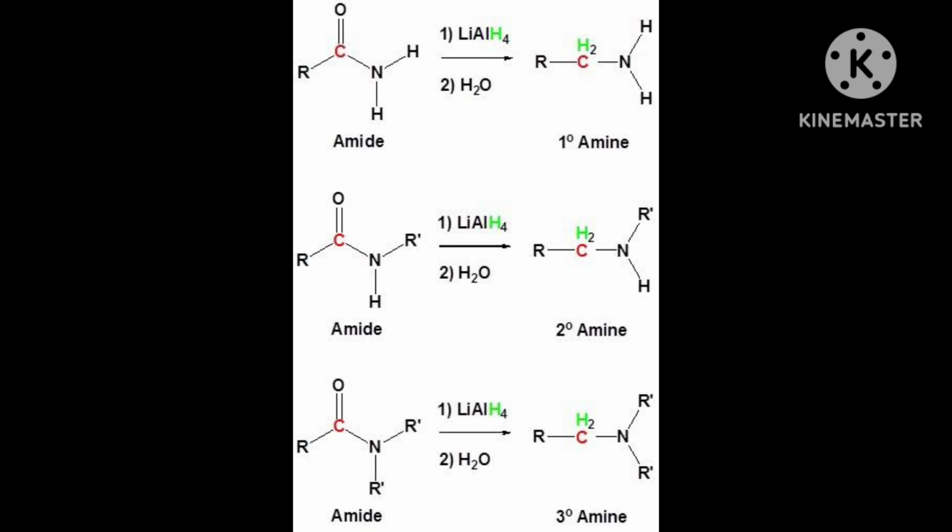First CH3Cl. Cl will go as Cl minus, CH3 will be plus, that will join with nitrogen because nitrogen has negative. H gone as H plus, and nitrogen became negative. Then R will join, means methyl will join. Now one more H is there. Then in the next step that also will go as HX, means HCl, and methyl will join there.